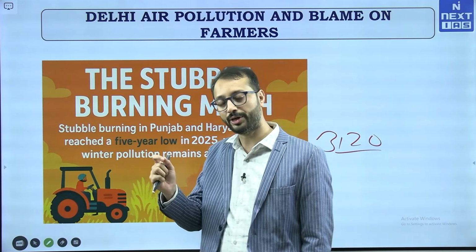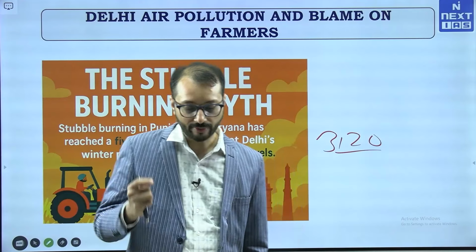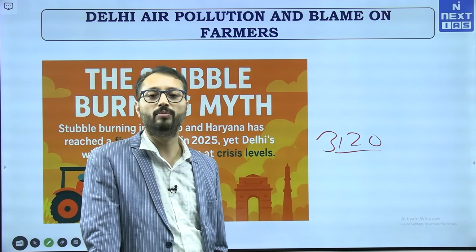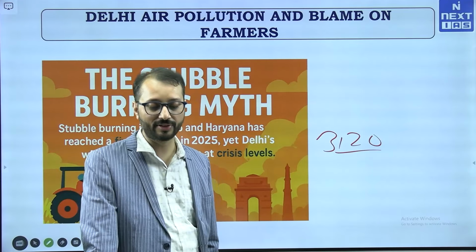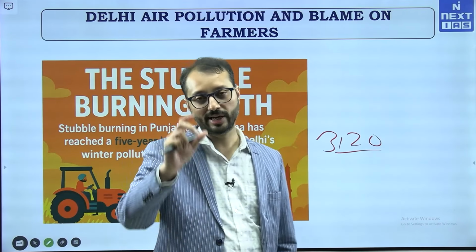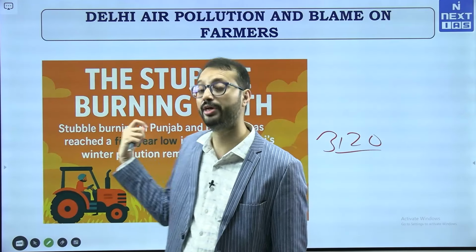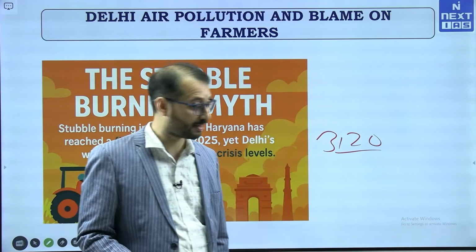The 2025 monsoon floods and waterlogging in these states, Punjab and Haryana, not only damaged crops but delayed harvesting. So, this has led to an overall reduction in stubble burning, and we see in 2025 there is a 90% reduction.